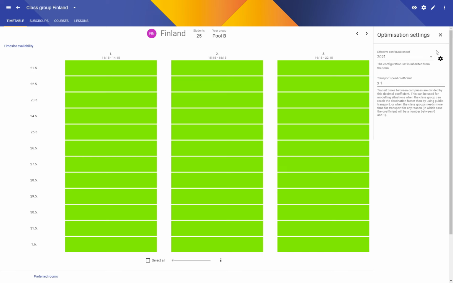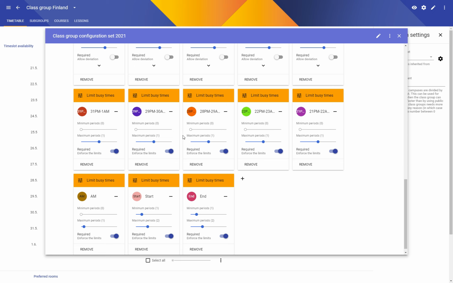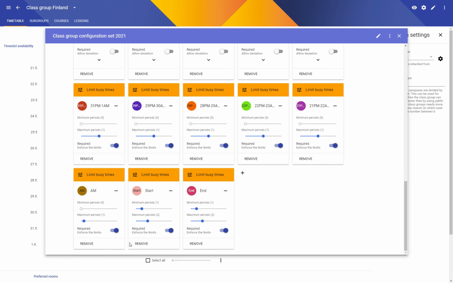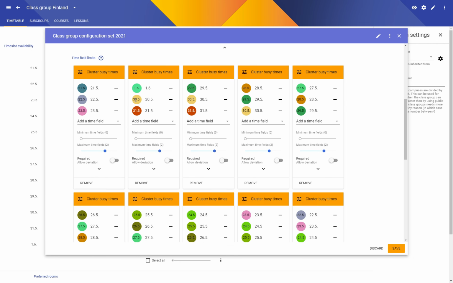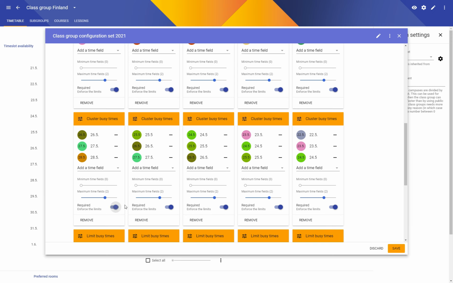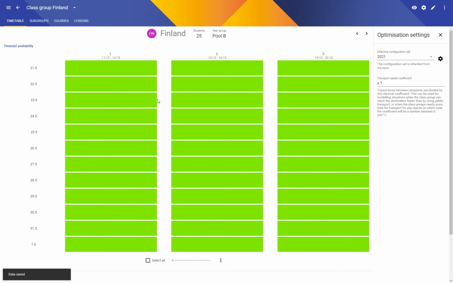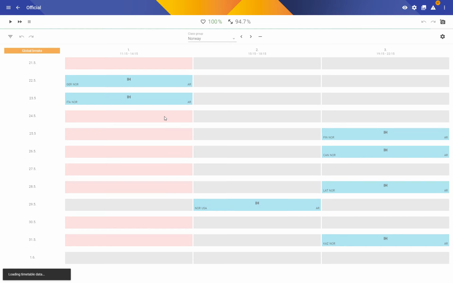And that was the limit busy times in the morning, and it is no longer required. Also, our busy time clustering to prevent 3 games in a row is actually a required constraint. So let's mark it as required. There we go. So the official schedule is now 100% with 94.7% fitness, 3 broken soft constraints.